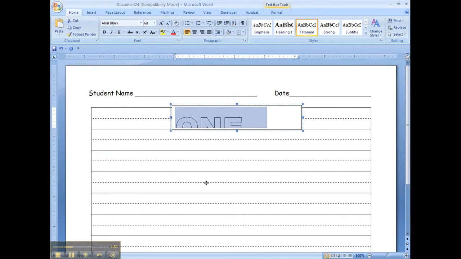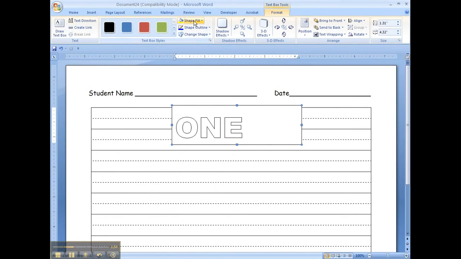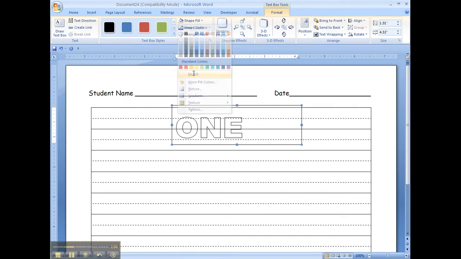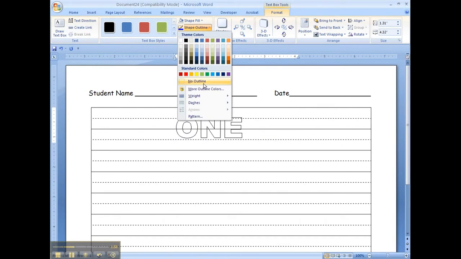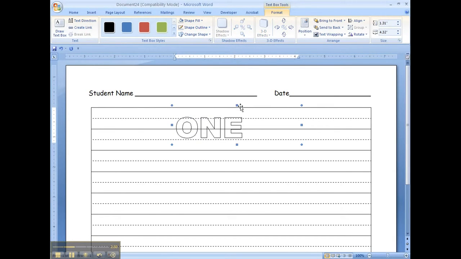Make it just a little bit bigger, go to Format, Shape Fill. We don't want any fill so they could see through it. We don't want any outline, and we're going to nudge this up just a little bit, and we can use our arrow keys to place it just about where we want it.